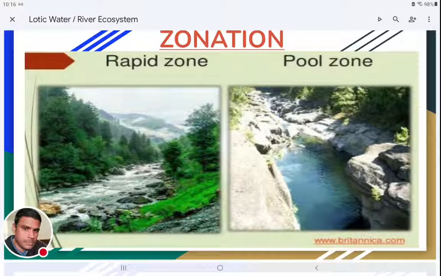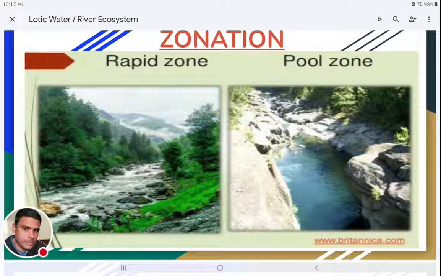Due to the steepness, the water will flow with high speed, so the flow will be very fast. Water will be flowing at a rapid speed, and that is why it is called the rapid zone. And here and there, in the middle part of the river ecosystem, along its length, where due to scouring or other factors the depth of the river may be very high, a second type of zone will be formed. They are called pool zones.